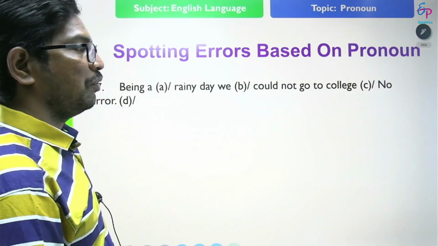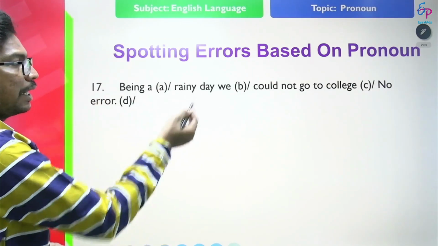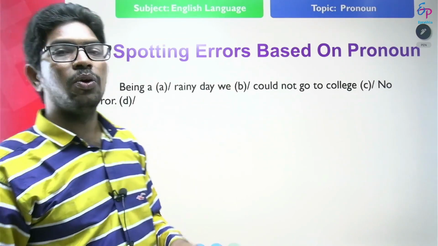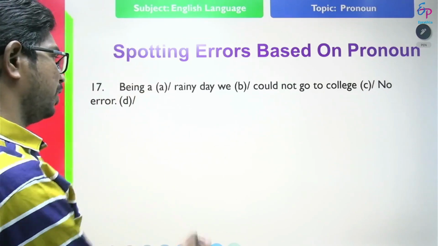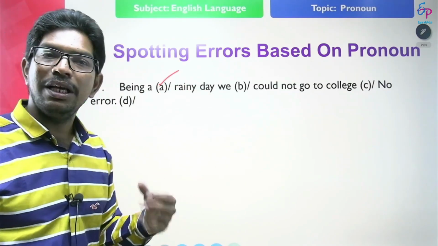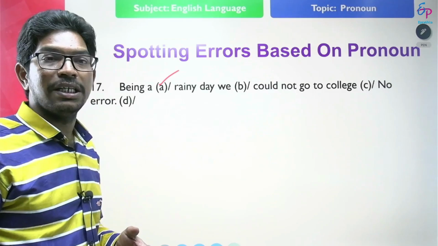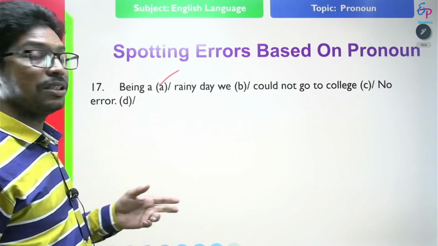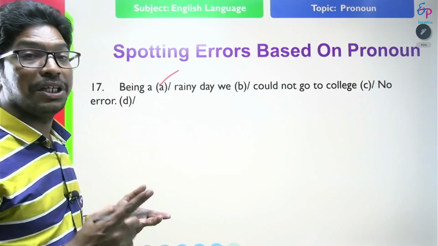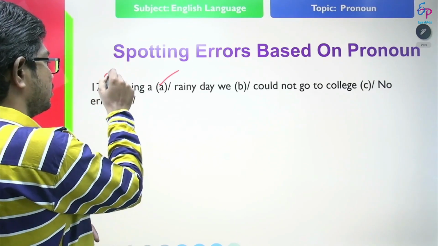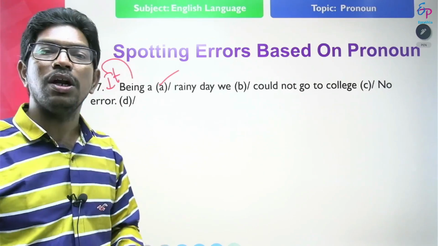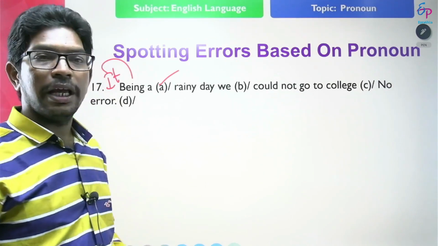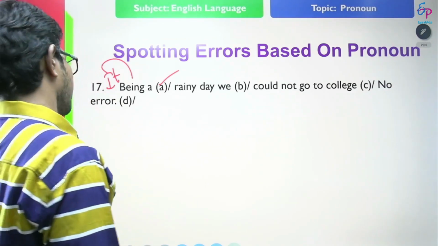So, look at this statement and find out the error. Being a rainy day, we could not go to college. In this statement, we find the error at A. When the subject is innominate, that means if there is no subject, we use it as the subject. So, it being a rainy day, we could not go to college. Where is the error? It is at A.